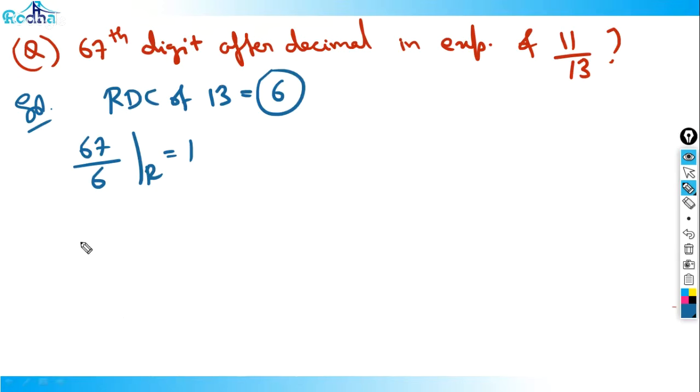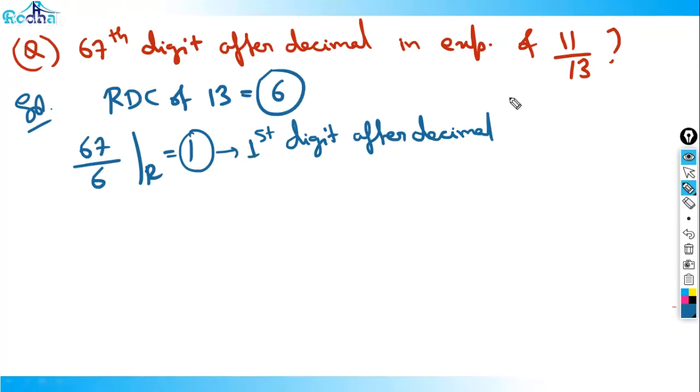So what I'm looking for is the first digit after decimal. What is the first digit after decimal? Check in the calculator if you want: 11 by 13 is what? 0.846 and so on, right. So what I want is the first digit after decimal, that is 8. So 8 is the answer.